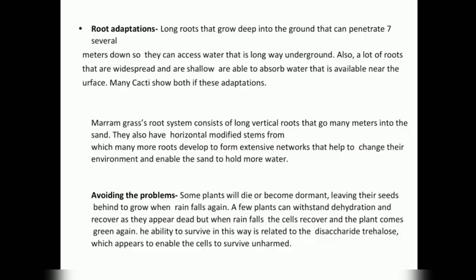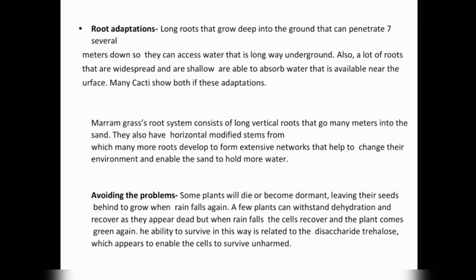Root adaptations. Long roots that grow deep into the ground and can penetrate several meters down, so they can access water that is a long way underground. Also, a lot of roots that are widespread and shallow are able to absorb water that is available near the surface. Many cacti show both of these adaptations.